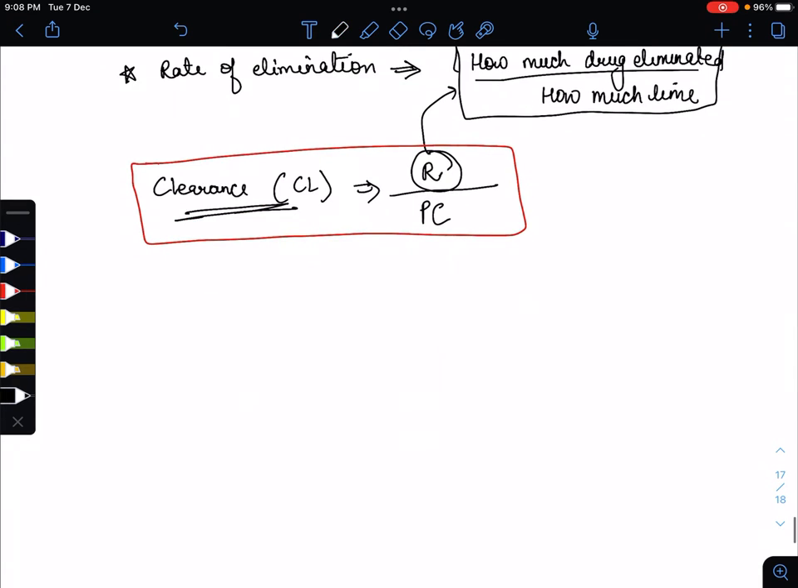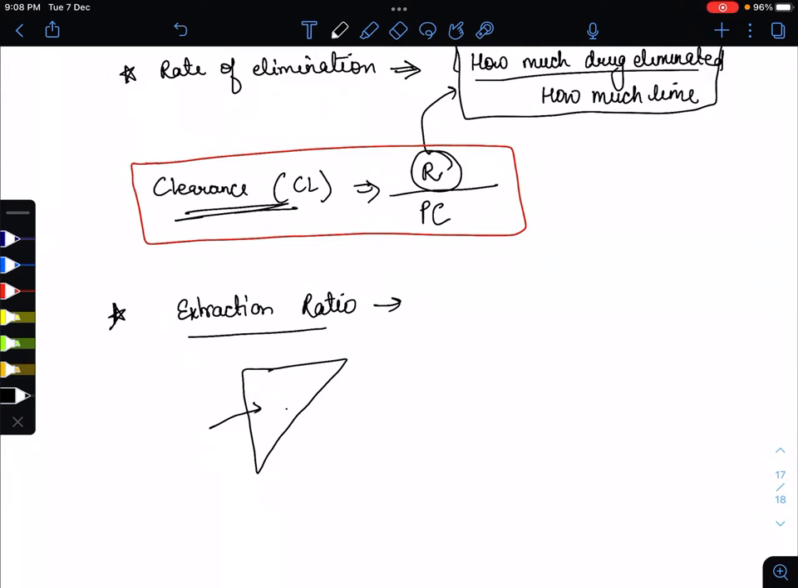Now the next point is the extraction ratio. Extraction ratio means how much drug is extracted by the organ from how much drug is entering. So let me explain it. Suppose we give 100 molecules of a drug, and from it 80 molecules get extracted, but 20 are still in the body.